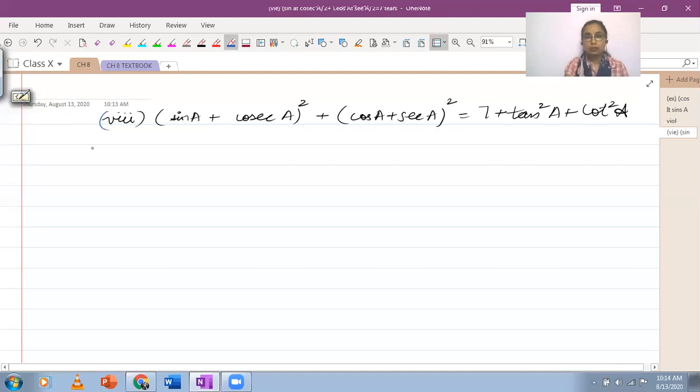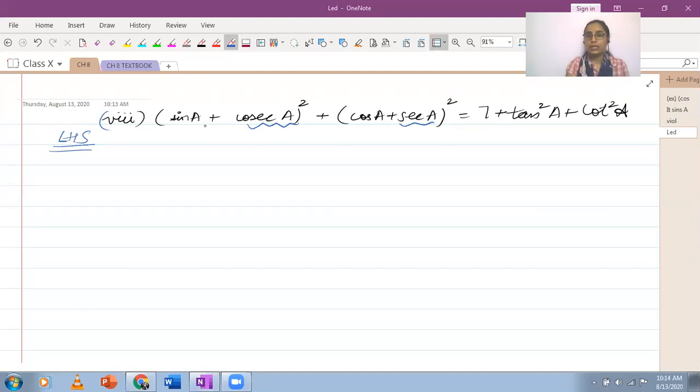And in this particular question, looking at the left hand side, probably what comes to mind is that I change cosecant and secant, take the reciprocals and convert them into sin cos. But in this particular part, the best option, the one which will get you your answer in the simplest and quickest way, is to just apply the squares.